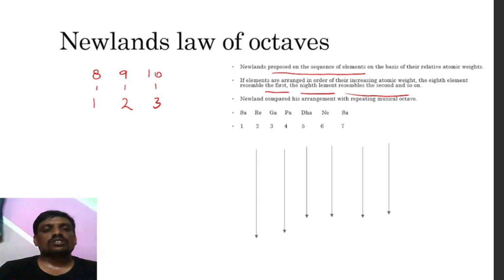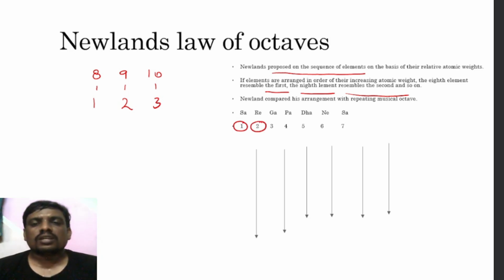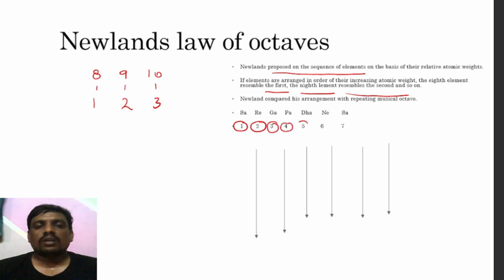In a musical octave, as you are aware, sa, re, ga, ma, pa, da, ni, sa are the sounds commonly present. Seven musical sounds will be there, and then the first is repeated.